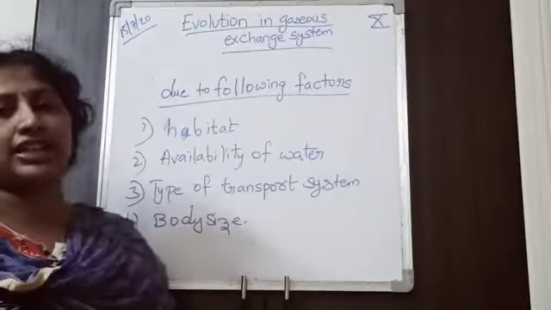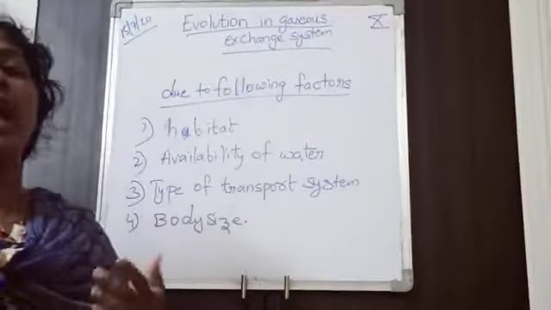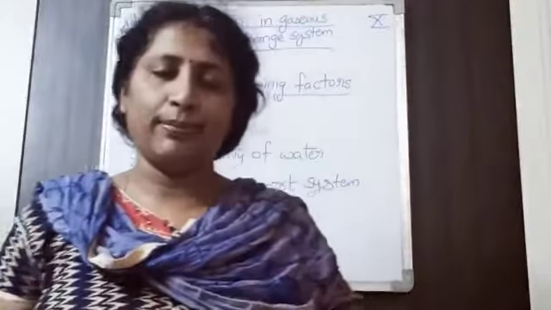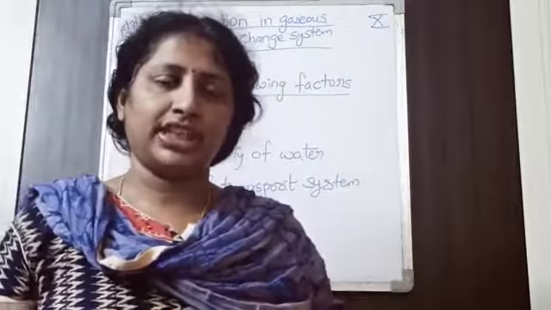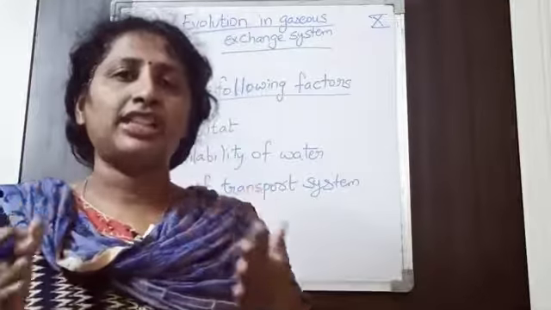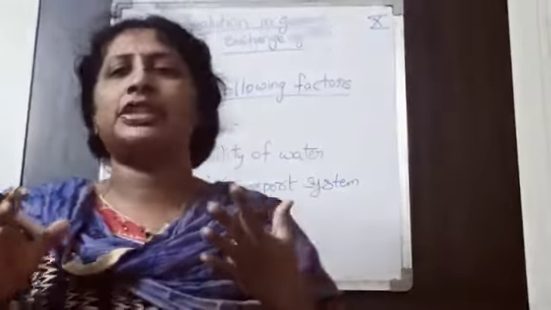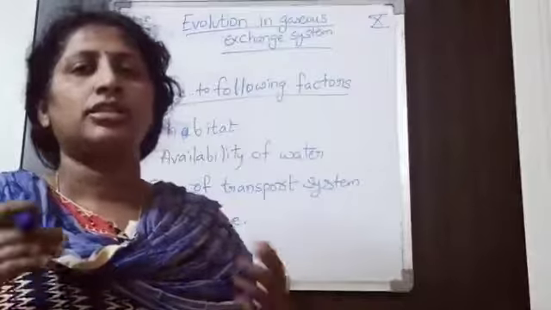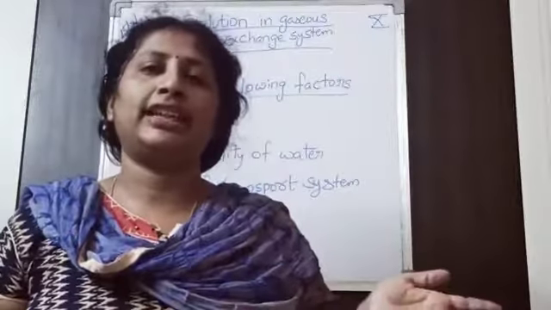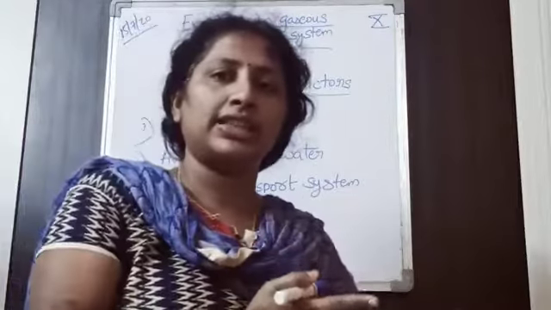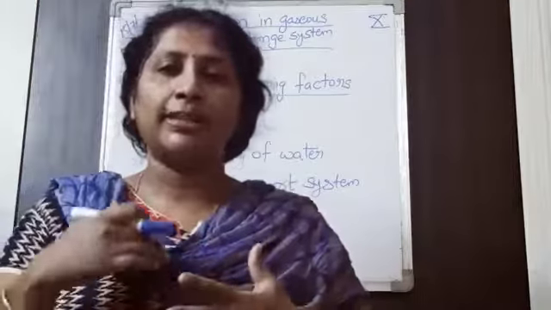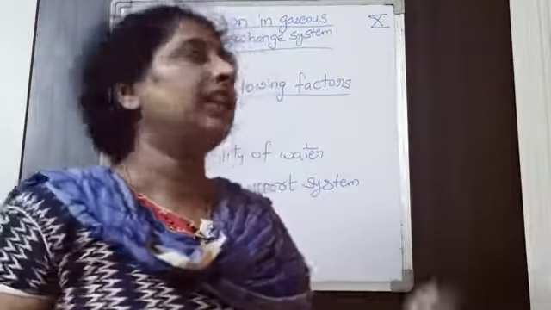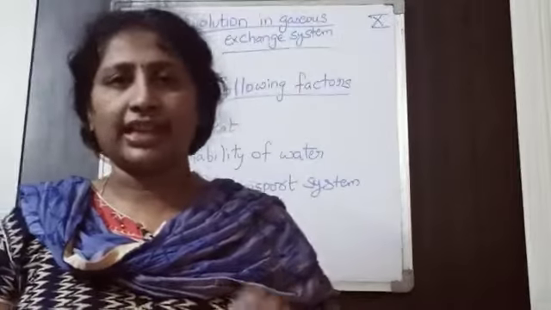Okay, type of transport system. How the blood is flowing in their body. So we will study this in the next chapter. Transportation means how transport system is nothing but circulatory system. So how the blood is flowing in their body. Is it a closed circulatory system or open circulatory system? Depending on the blood flow in their body, the gaseous exchange system has been developed.